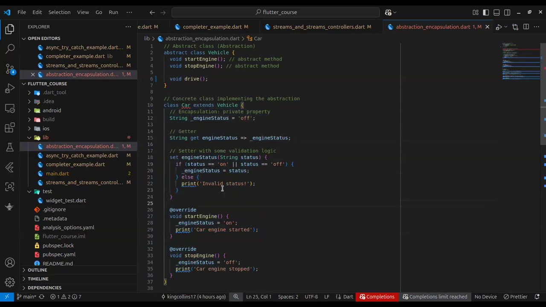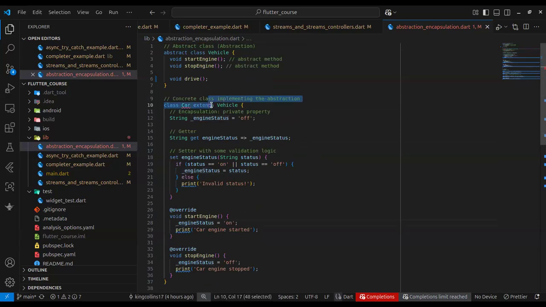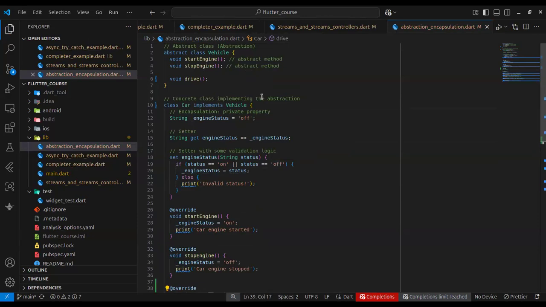And of course you have to extend the abstract class. Sometimes you can use an implements keyword. The implements and extends keywords are different. Implements means you want to override everything from scratch. And extends means this abstract class may have some default concrete implementation that you want to reuse inside this child class. So for implements, we want to implement everything from scratch.